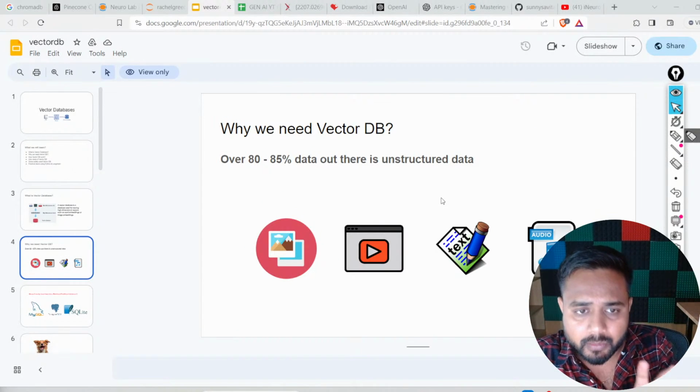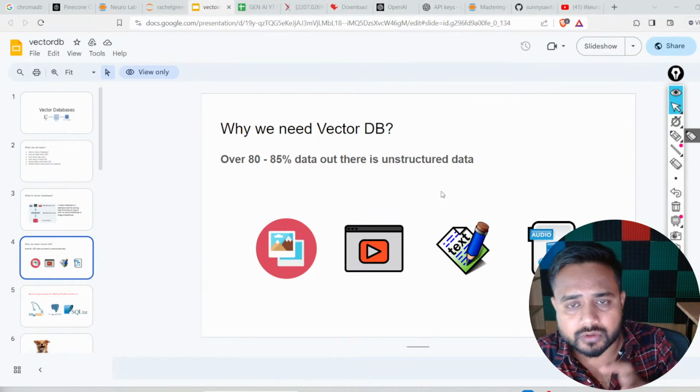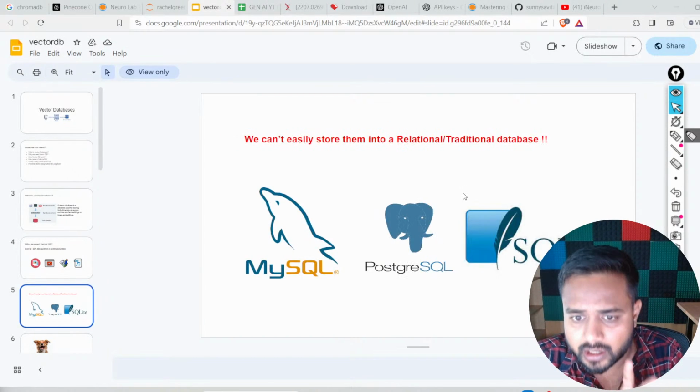Now here we have a problem related to the data: most of the data is unstructured. Let me first tell you what happens inside a traditional or relational database.